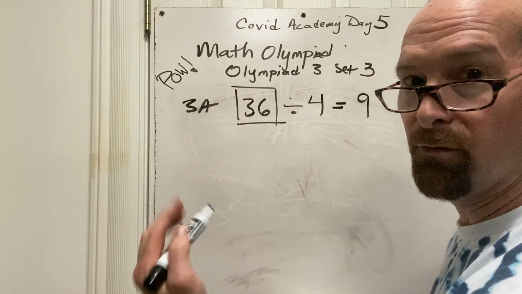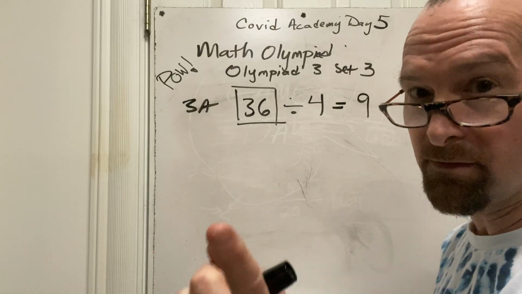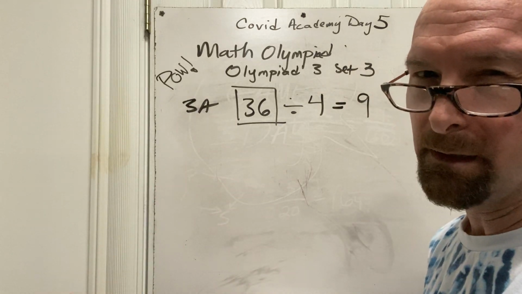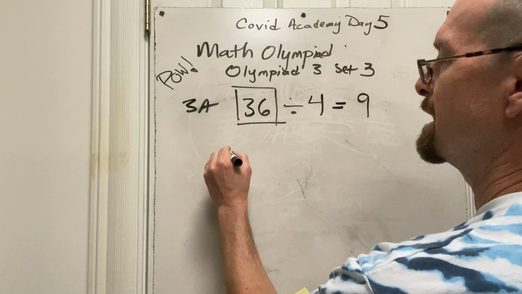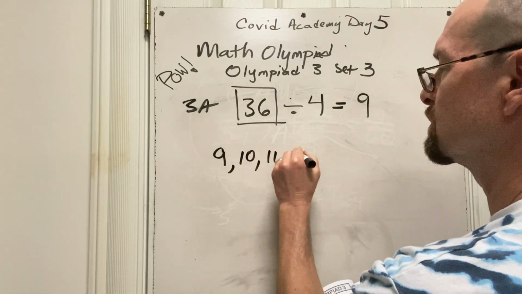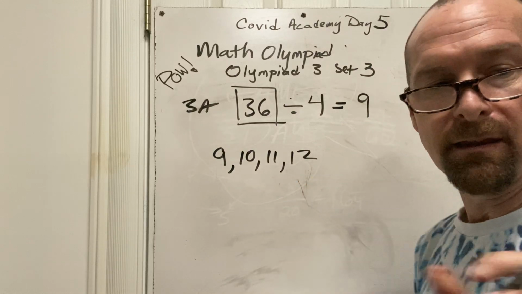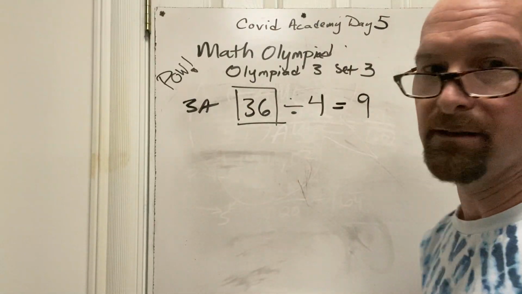Okay, you start thinking of 4 consecutive numbers. Are they consecutive? They don't have to be consecutive, meaning one right after the other, but they're probably going to be. We'll see. So we know that Lauren can't be 9. If she's 9, they'd have to be 9, 10, 11, and 12. Well, the average of that's not going to be 9. So you've got to think of 4 numbers. She's got to be younger than 9.